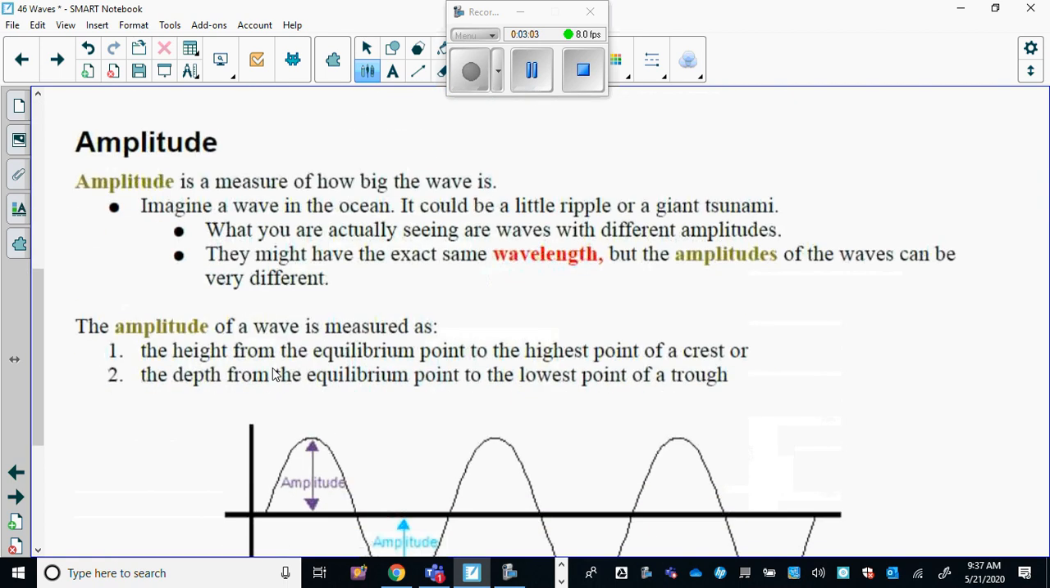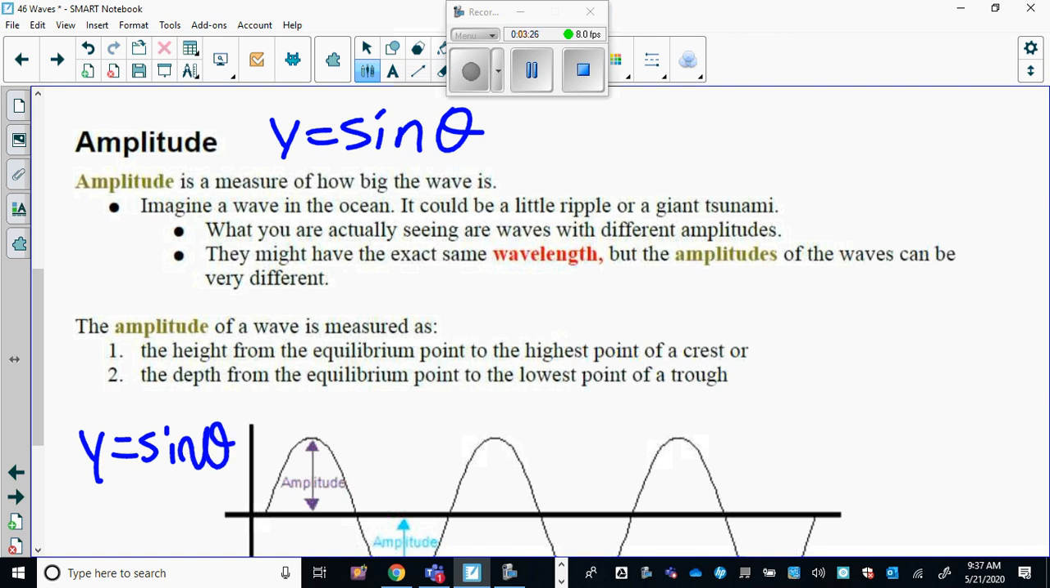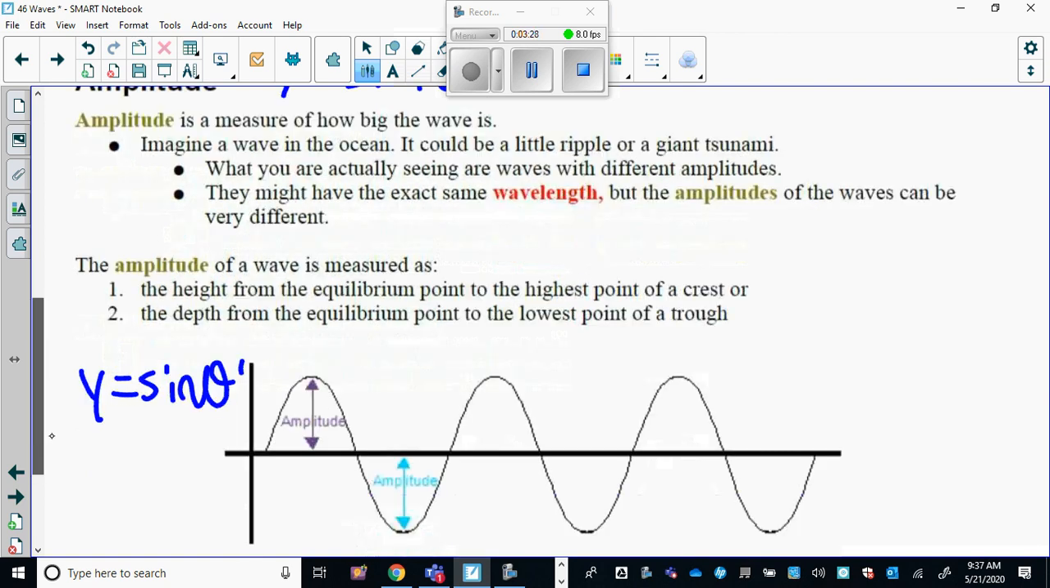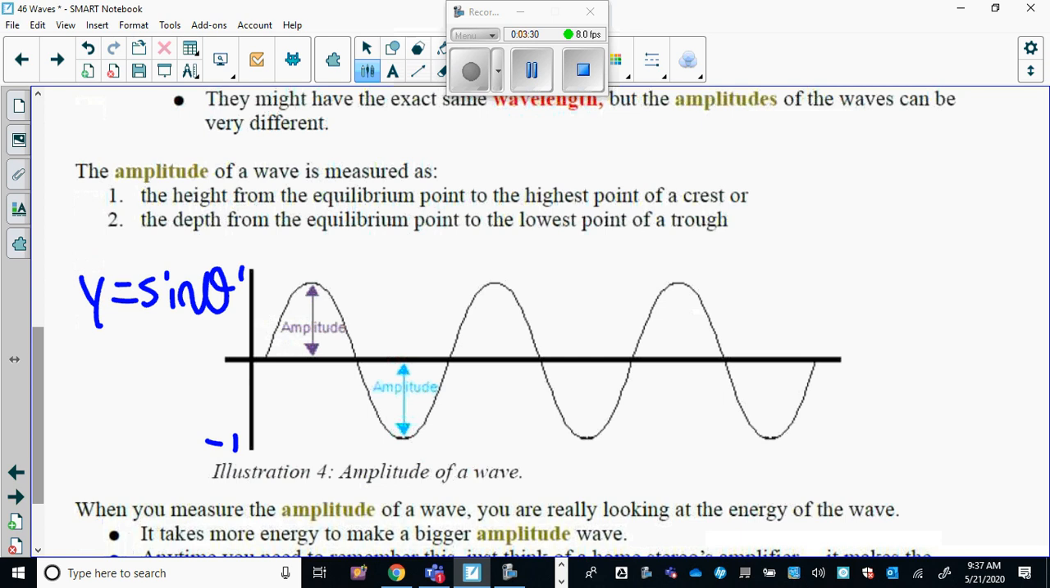Okay, and then we go to the concept of amplitude. And this will be more important when you get into math and the trigonometry. You don't need to know this right now, but in math 30-1, you will certainly need to know this: y equals sine theta. This graph down here in your notes, the amplitude here is 1, and the one down there is -1. That's basically a sine graph.